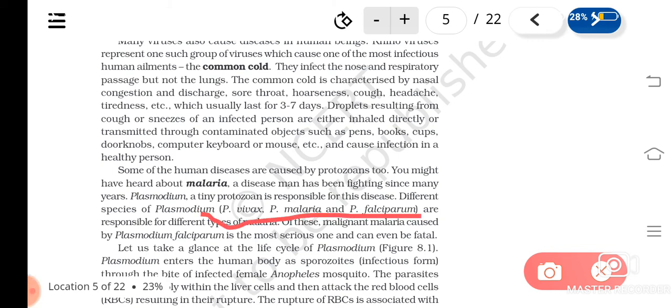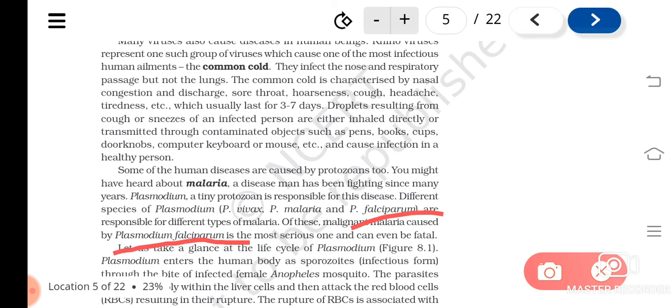These are the different kinds of Plasmodium which can cause malaria, and they are responsible for the different types of malaria. The malignant or fatal type of malaria is caused by the species Plasmodium falciparum. Plasmodium falciparum causes the serious and fatal type of malaria.